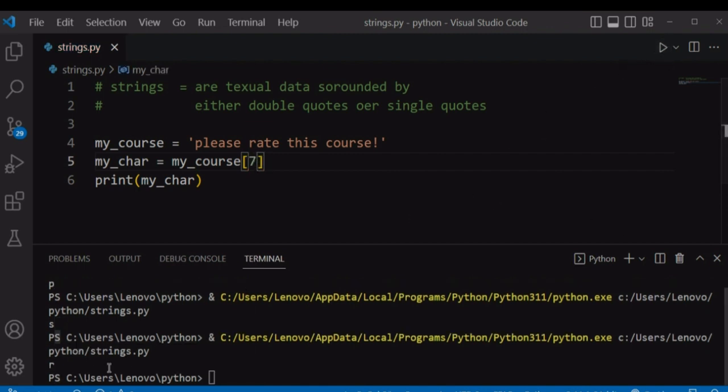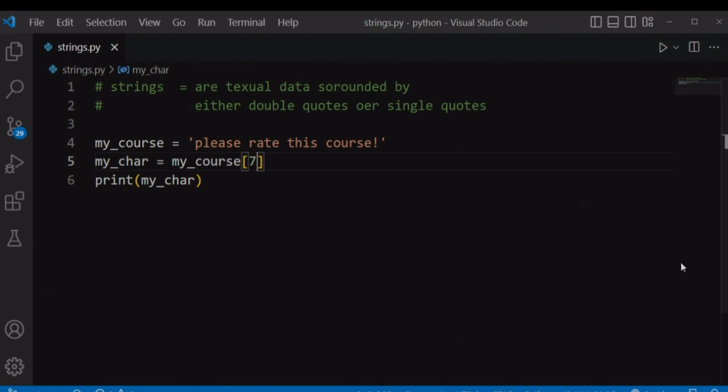If you run our file again, it's returning R. So let's count 0, 1, 2, 3, 4, 5, 6. Any space is counted that appears within our string. So the 7th is the R. Any space and any special character like this one is counted.